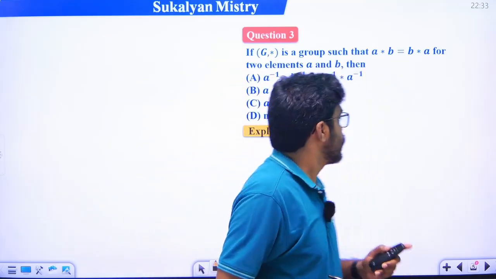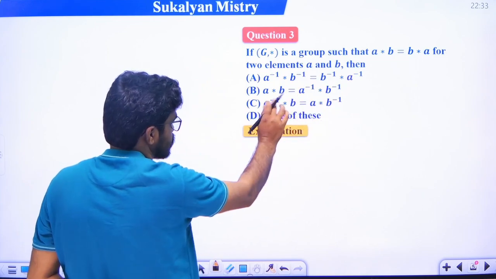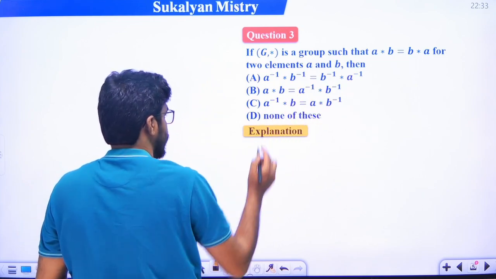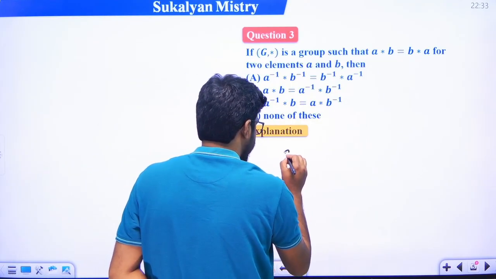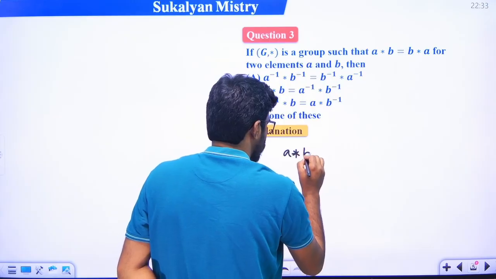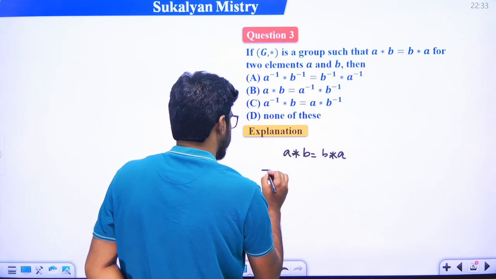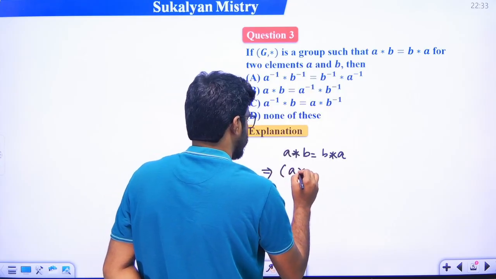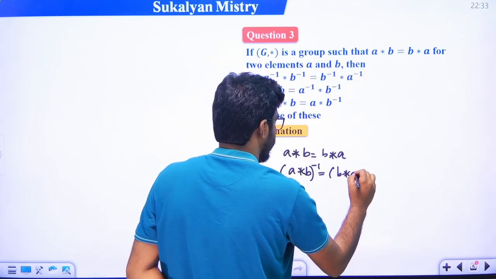Next, A star B is equal to A inverse star B inverse. Third, A star A inverse star B is A star B inverse. What is given here? It is given that A star B is equal to B star A. Now taking inverse both sides, A star B inverse is B star A inverse.